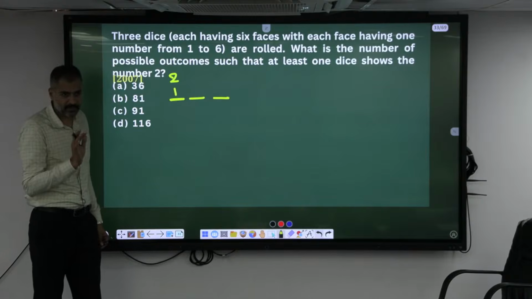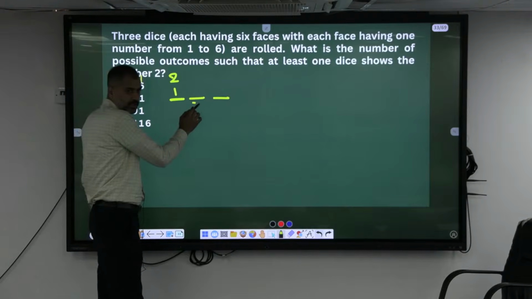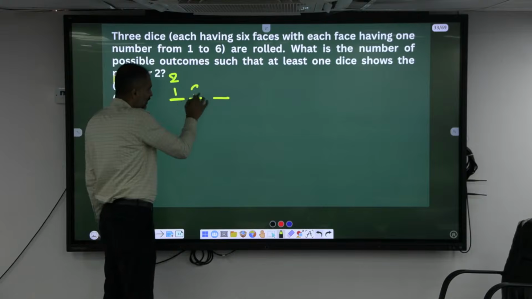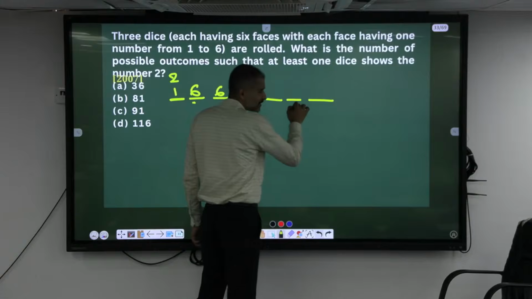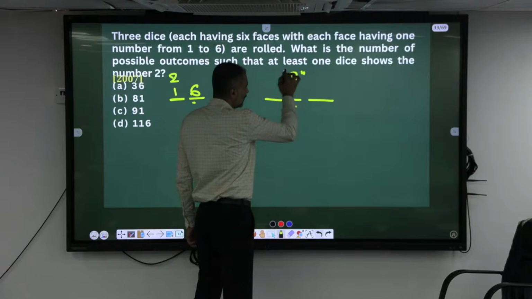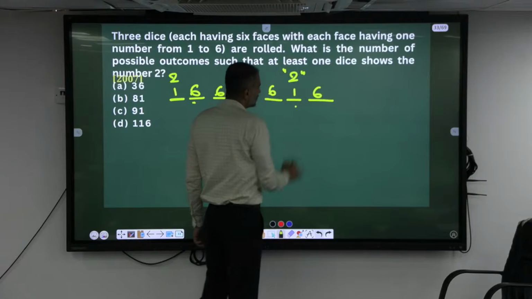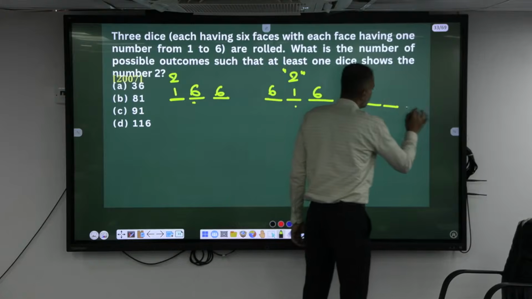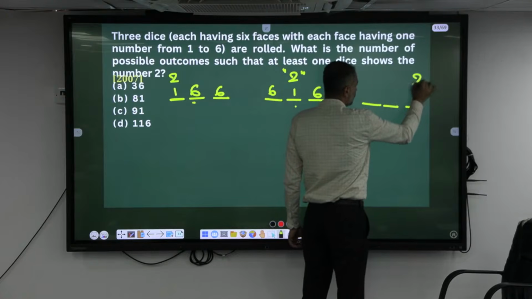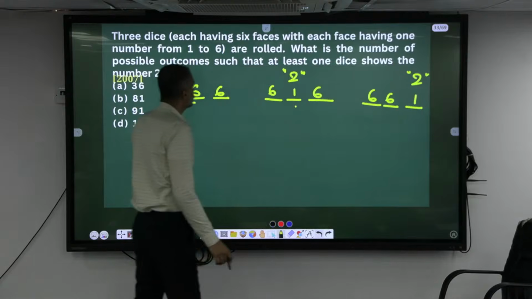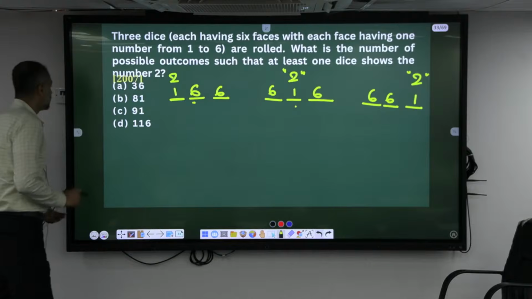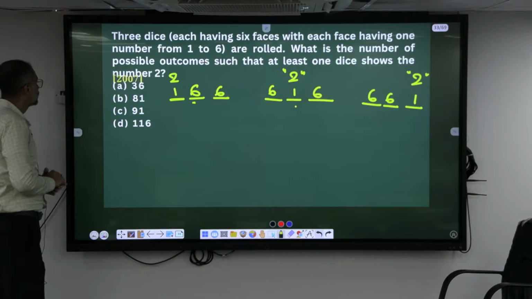Okay, that's fixed. For this one, how many choices? 5. For this die, 6. Here 6. Similarly, second case: can I fix this one to 2? Okay, there is only one case. Here 6, again here 6. This has to be again a 2 here. This is fixed here. 1, 6, 6. But we don't have our expected answer.